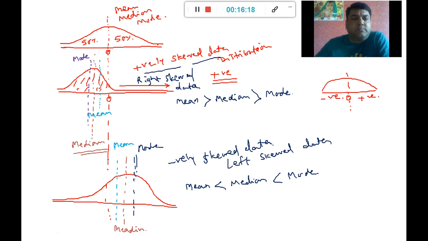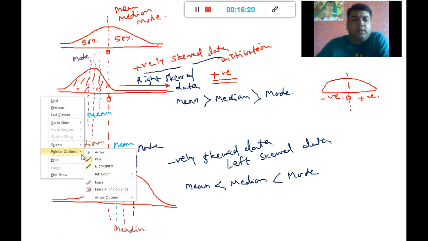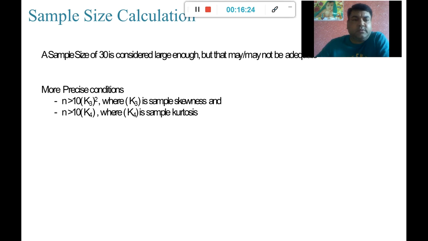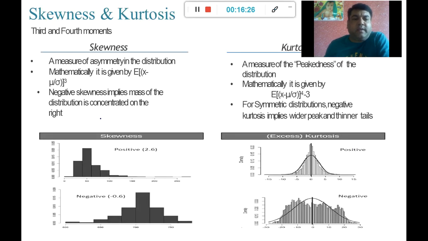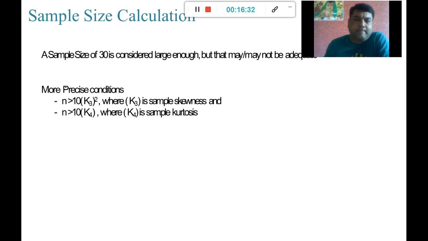Now one question comes to mind: we have understood the representation and the meaning of this, but why, when we calculate this, are these values important? What is the interpretation of these values, or where can we use them? Interpretation we have already seen, how to interpret the distribution based on the values of skewness or kurtosis.